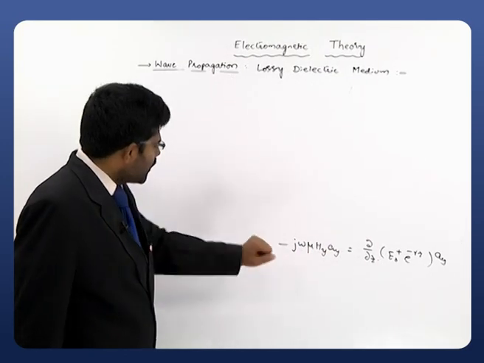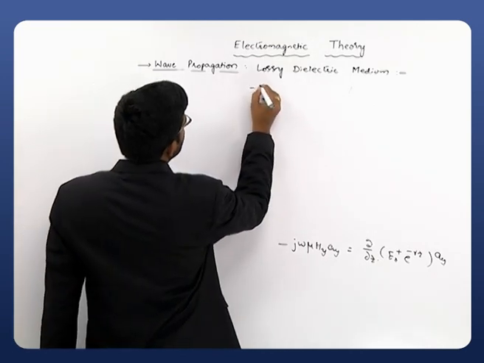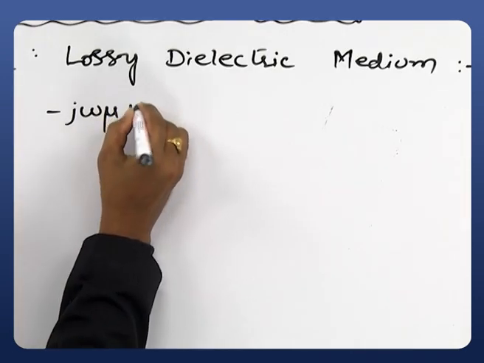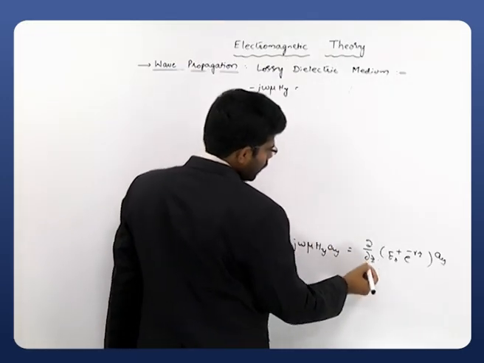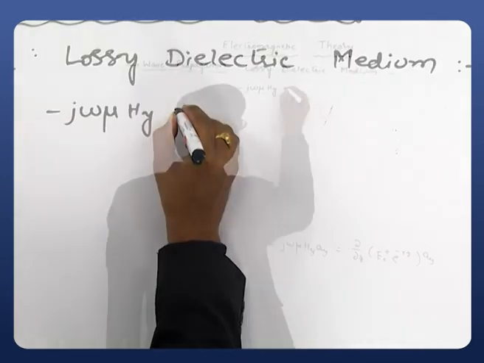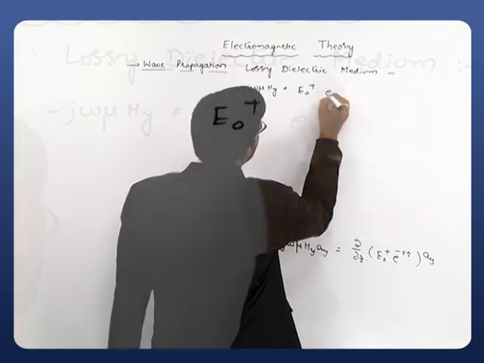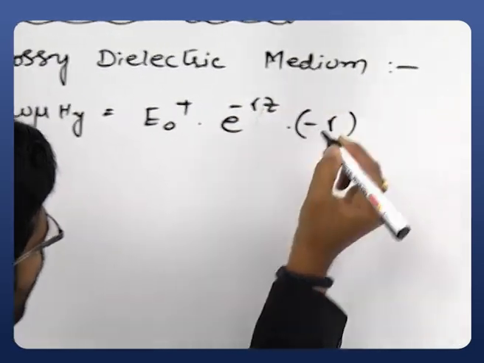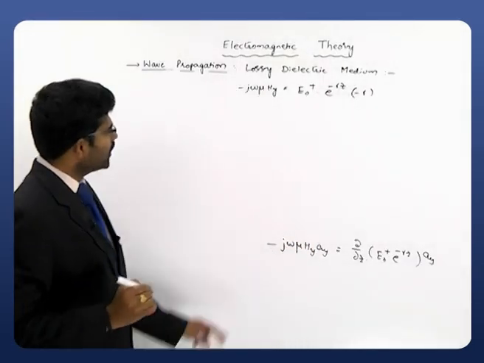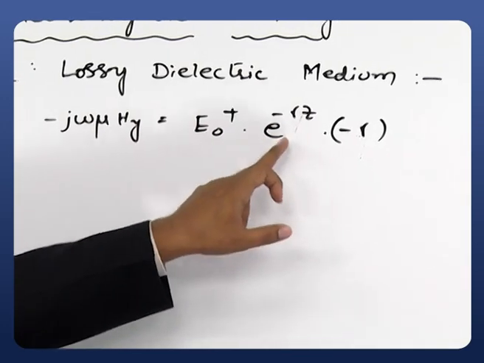So clearly this is the equation that we have. Now take this equation: minus j omega mu Hy. I ignore the unit vector on both sides. Dou by dou z of E naught plus, which is constant, and e power minus gamma z as it is, and the internal derivative of this is minus gamma. So clearly minus j omega mu Hy is equals to E naught plus e power minus gamma z into gamma.